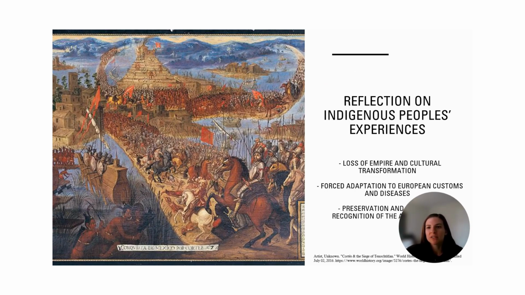These maps are just a few examples from the Relaciones Geograficas. The indigenous people built a vast empire with many inhabitants and beautiful buildings, many of which were destroyed and converted into churches. They were forced to adapt to European customs, convert to Christianity, and were exposed to European diseases, ultimately losing power over their empire. The Relaciones Geograficas provided valuable insights into the lives of indigenous people before and during colonization.